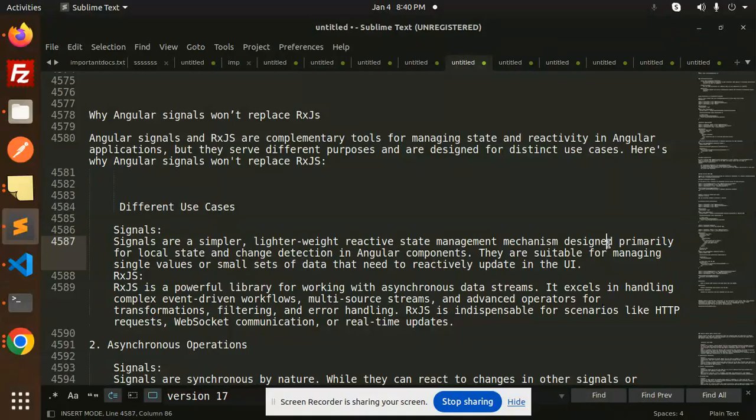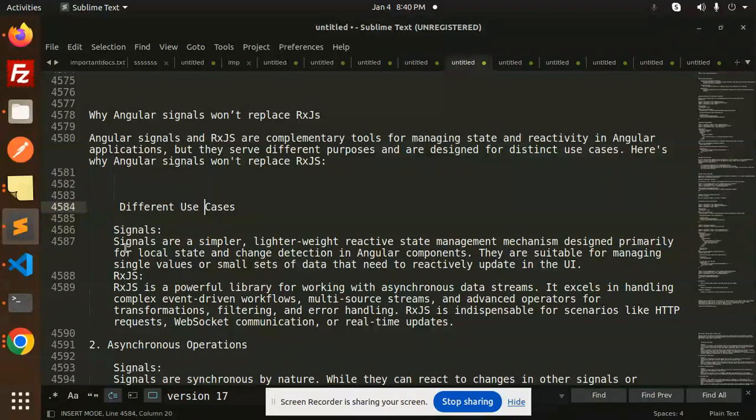Let's get started. So let's do the discussion why Angular signals won't replace RxJS. This is my opinion. If you have another opinion, then you can write me in the comment section, right? So the Angular signals and the RxJS are complementary tools for managing the state and reactivity in the Angular applications. But they serve different purposes and are designed for distinct use cases. Here, why Angular signals won't replace RxJS.